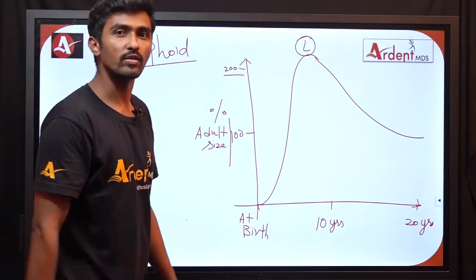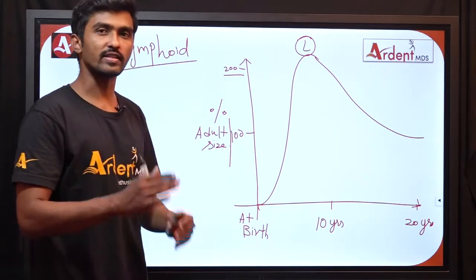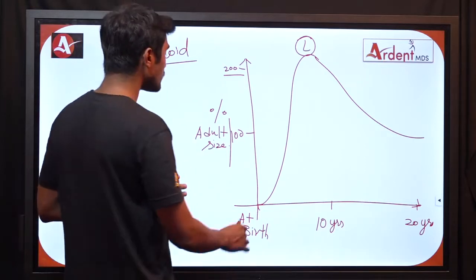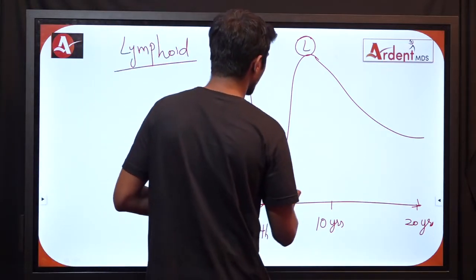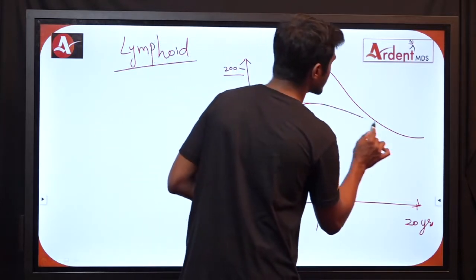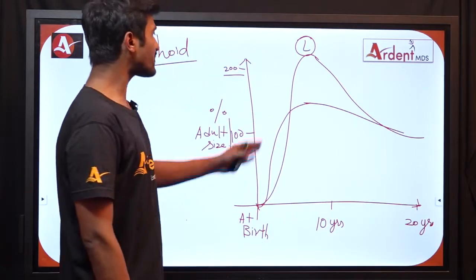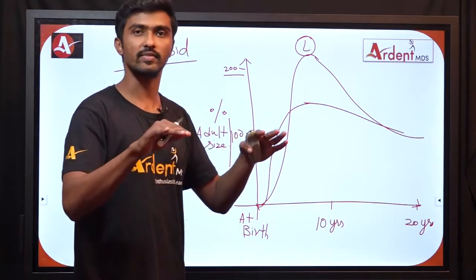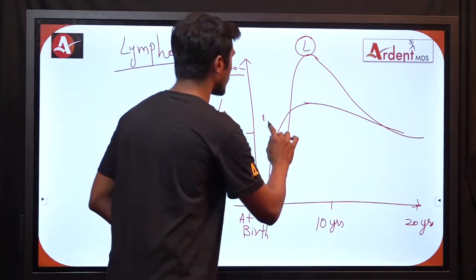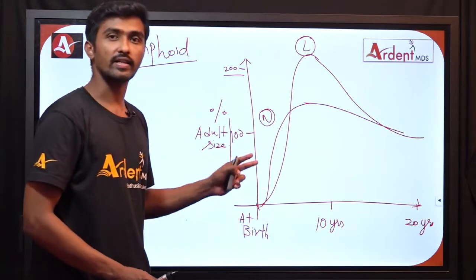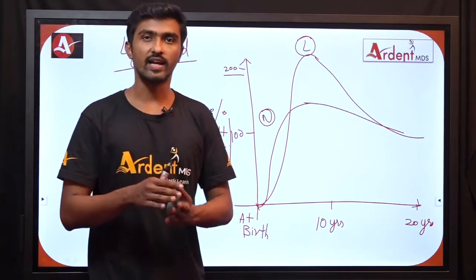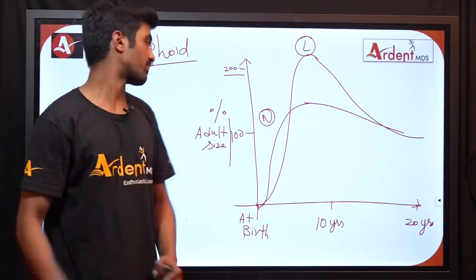Then we will see about neural tissue. Neural tissues are nothing but those concerned with the growth and development of the brain. So these tissues grow at a fast rate up to 6 to 7 years, then they achieve the adult size. After that they are going to remain the same in size and quantity. So neural tissues are the ones which grow up to the age of 6 to 7 years and they attain the adult size. After that they are going to remain the same.